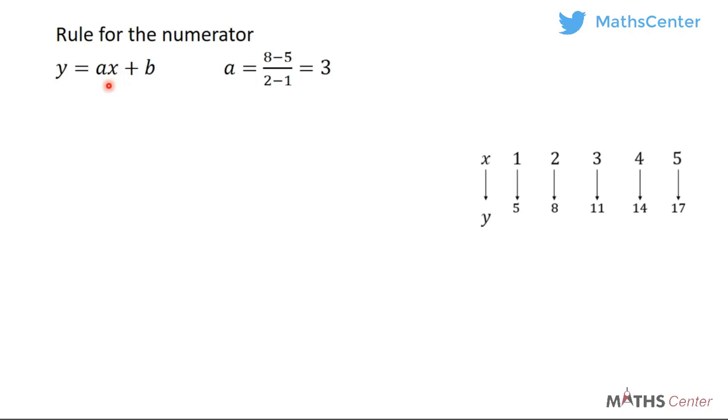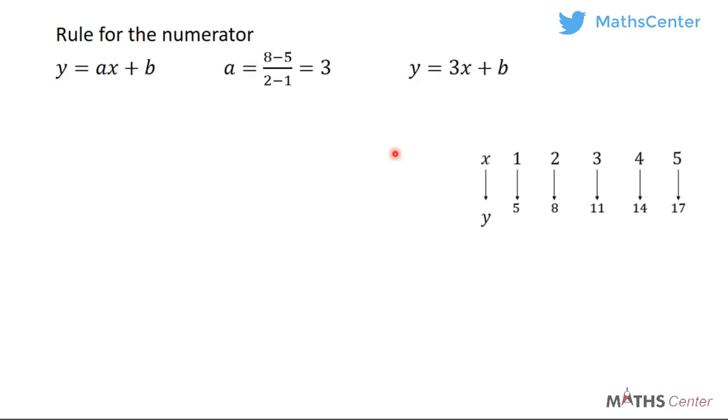A is the common difference in the codomain divided by the common difference in the domain. The common difference in the codomain will be given by, in this case, I'm picking the first two elements, so 8 minus 5 divided by 2 minus 1. We have seen from a previous video how this is done. So this is A. We have found A, so we replace A with 3. So we are going to have y is equal to 3x plus b.